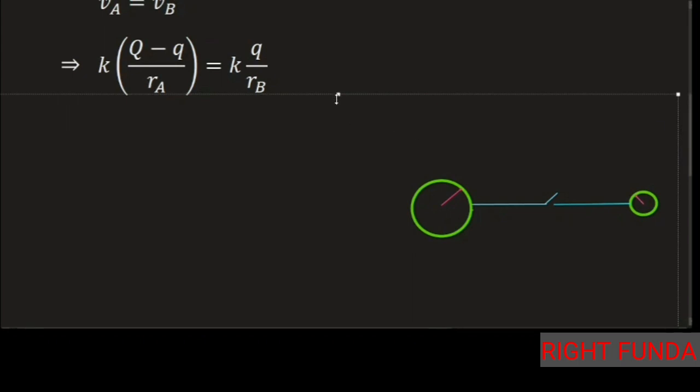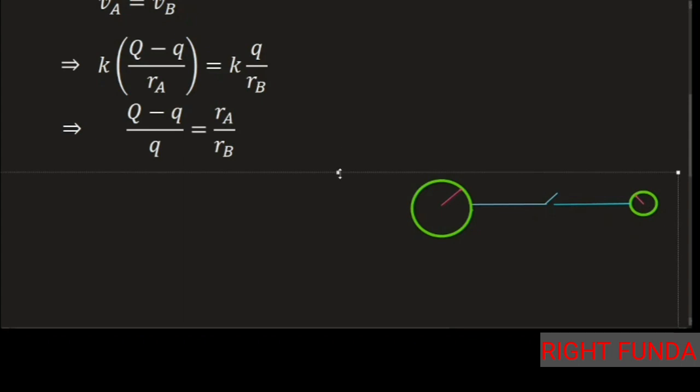After that, from this equation, k will be cancelled out. Once we cancel k and k, we can write (Q minus q) by Q is equal to Ra minus Rb. Let's call this equation number 1.